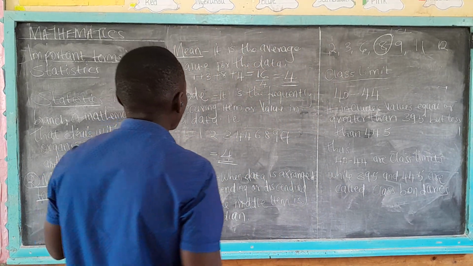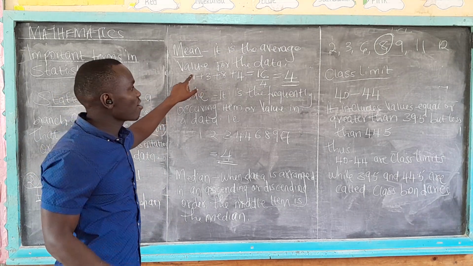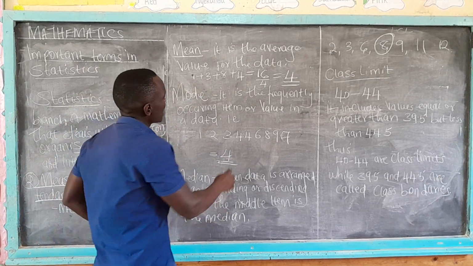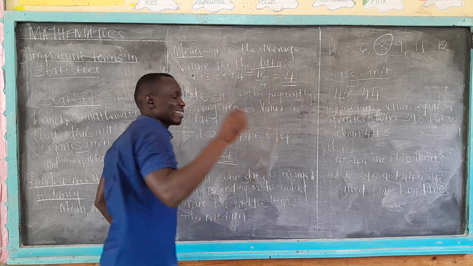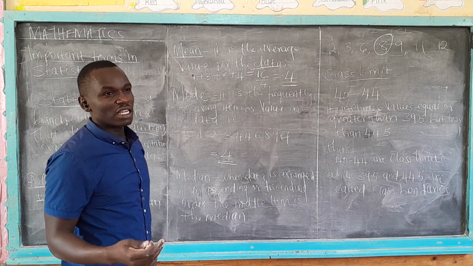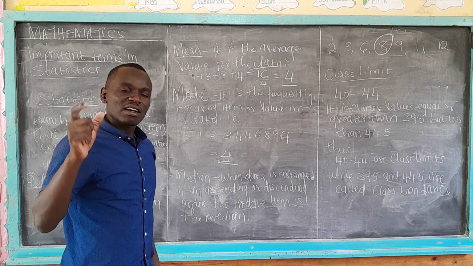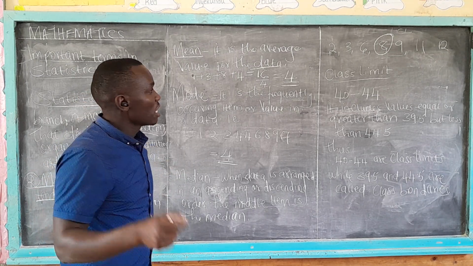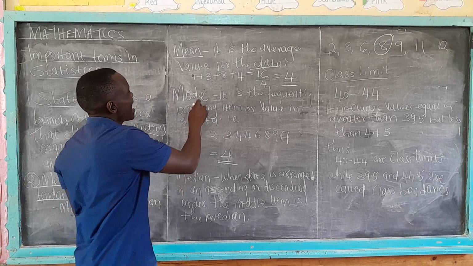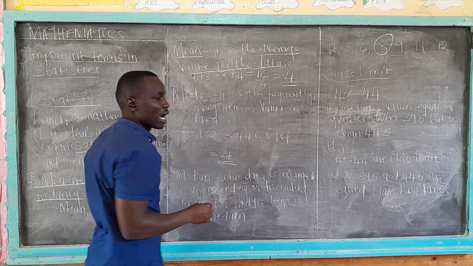A mean is the average value for a data. But again, remember, data is a group of collected raw facts. Raw means they are facts that have not been processed. Now, mean is the average value for a data.